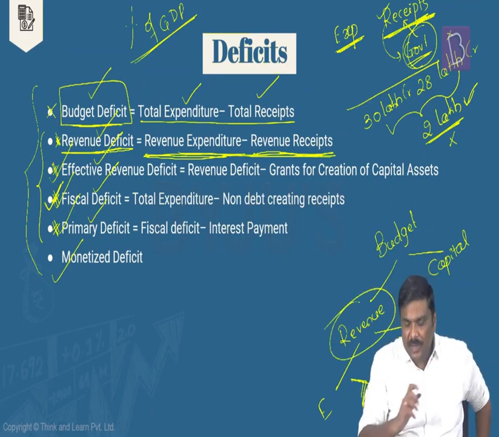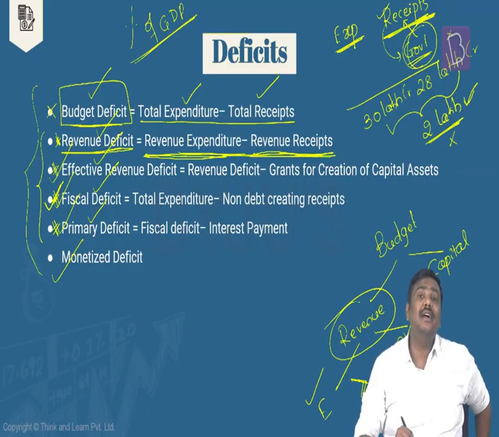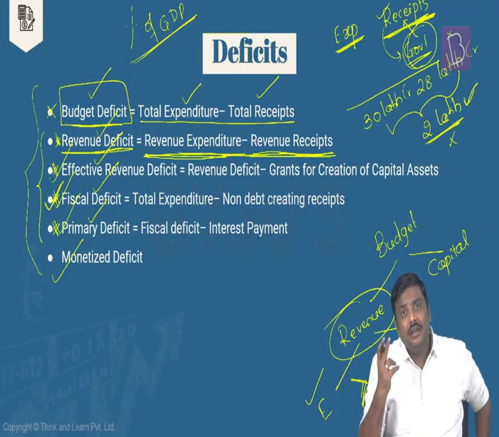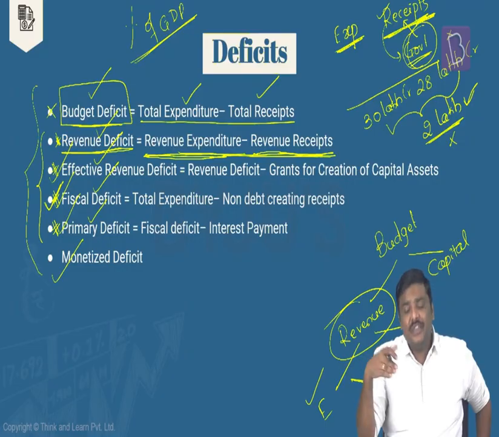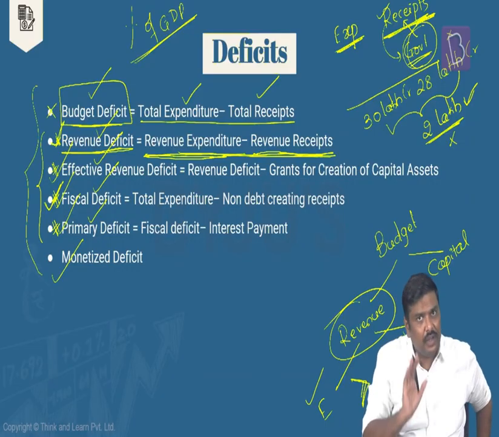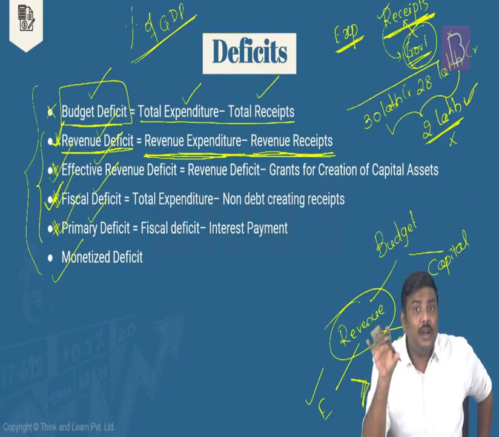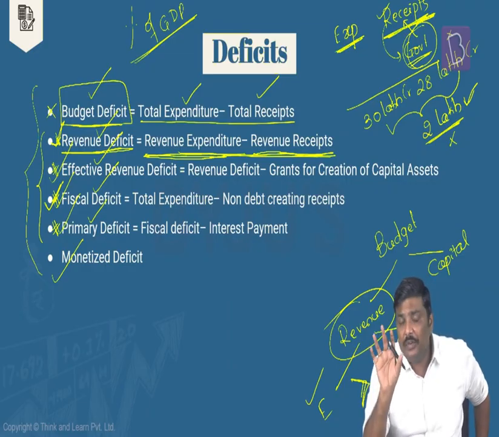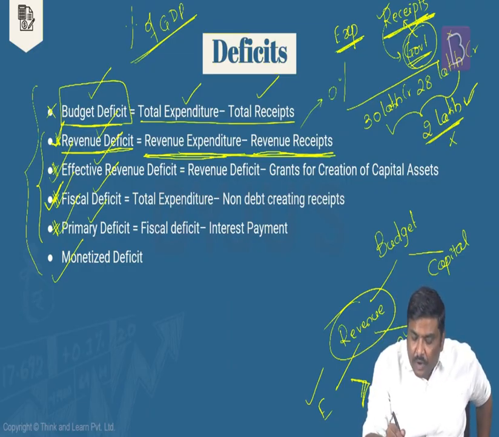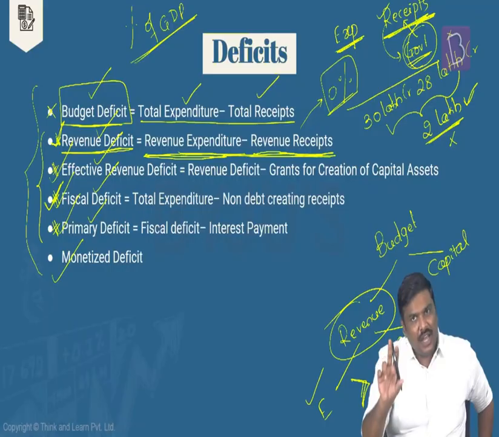Imagine you have collected 10 lakh crore rupees in the form of receipts, but you have spent 15 lakh crore rupees under this. So essentially what will happen? That will lead to a deficit on the revenue side. Hence this is called a revenue deficit. Now please remember this. Under the FRBM Act, which I'll discuss later, we wanted to reduce the revenue deficit to 0%. What is the reason? What is the advantage? We'll have a look at it later.